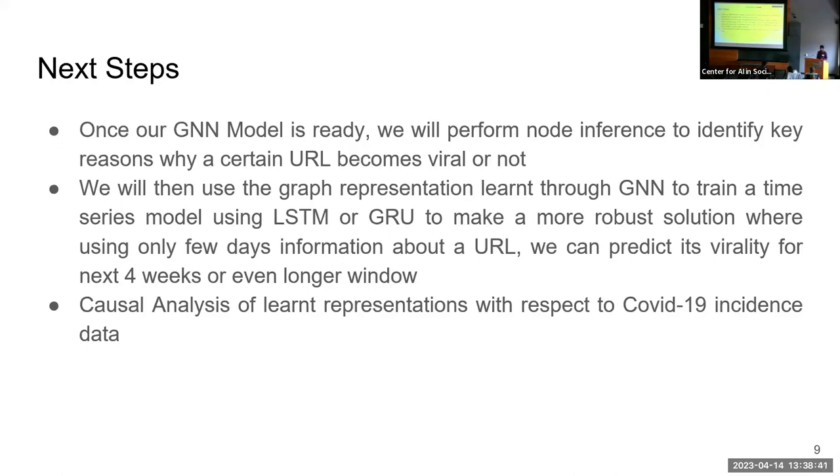So the next step, once we have this graph training done, is to add an LSTM layer to do a forecasting process on top of that, and then identify which nodes had an influence on making certain URLs very viral or not getting viral, something like that. So the next task, the ultimate task, is to do the causal analysis on whether we can draw some conclusions out of these representations with respect to COVID-19 incidence data. Thank you.